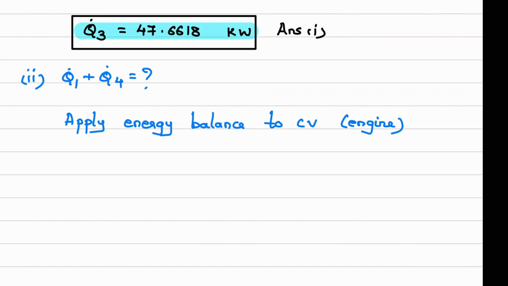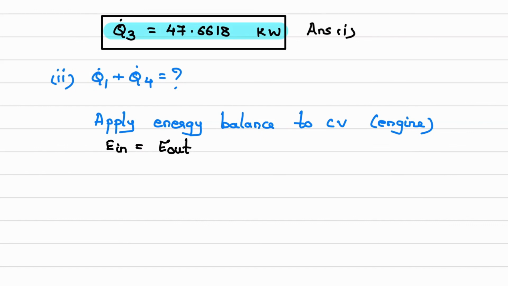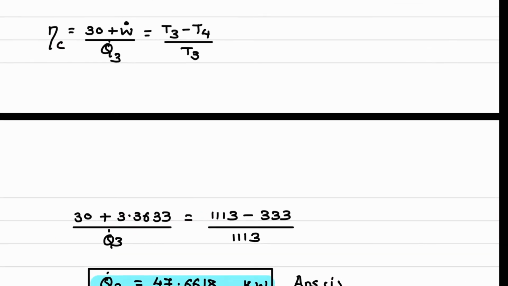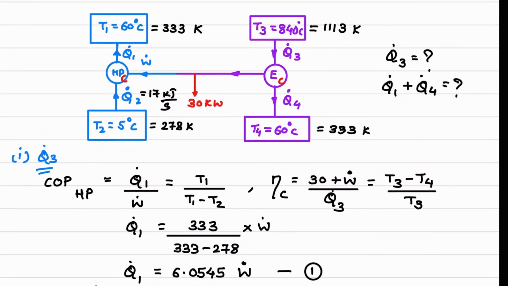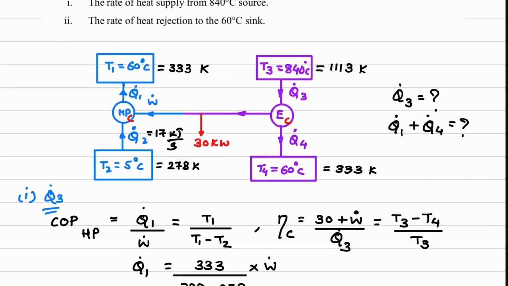So I can write energy in is equal to energy out for the engine. So if you consider the engine, we'll go back to the diagram of the engine and see what is energy in, what is energy out. For the engine, energy in is Q dot 3 and energy out is this part. This part is W dot plus 30 and this will be Q dot 4.